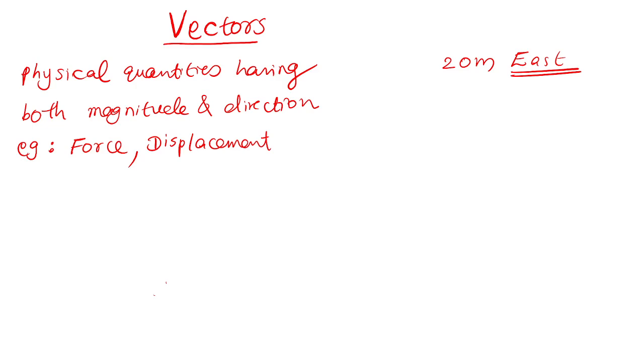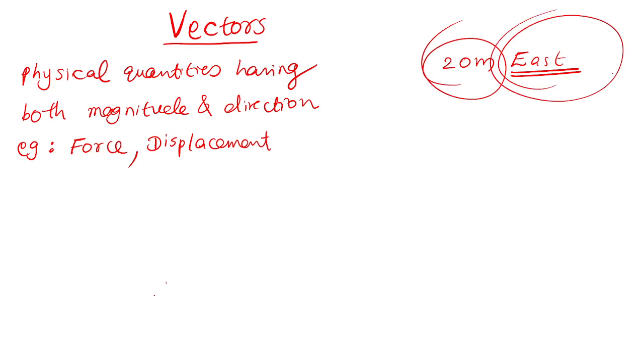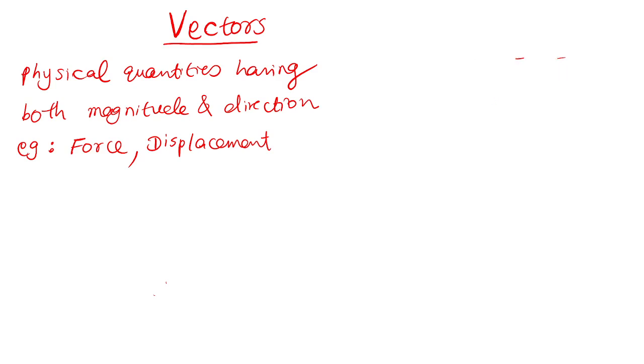In which direction I traveled? It's very important, right? So magnitude is 20 meter. The direction is east or west, like that. So displacement has both magnitude and a direction. Then another vector quantity is velocity. Velocity, yes, 10 meter per second in east direction, like that. 10 meter per second is the magnitude, east direction is the direction. Clear? So the vector is clear.